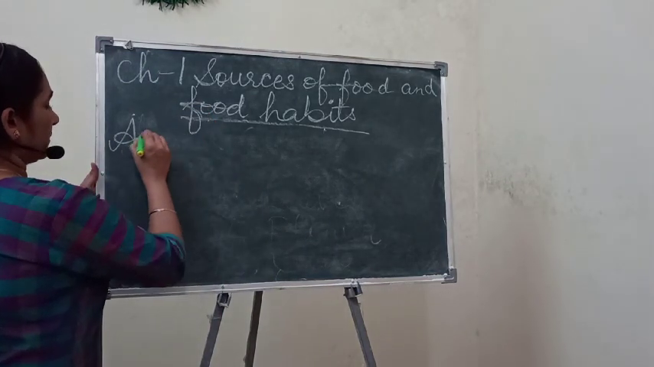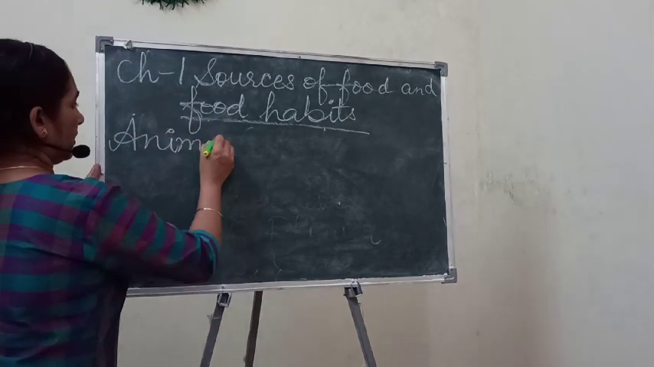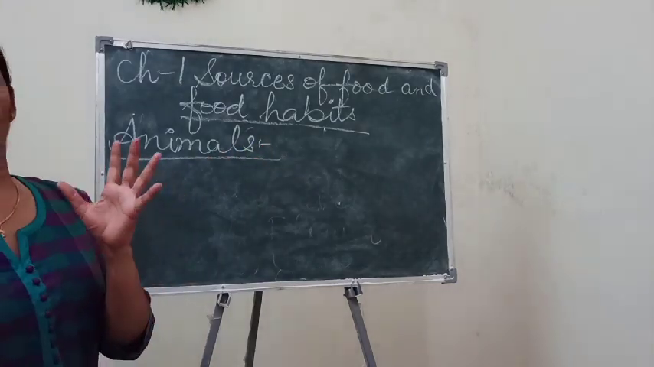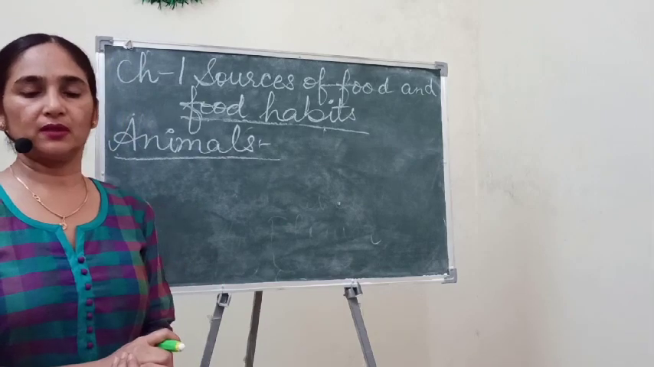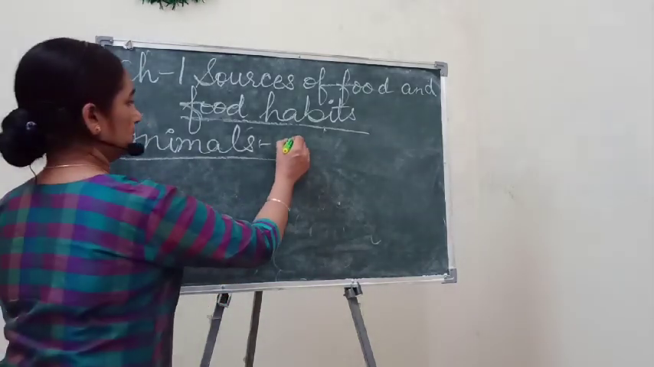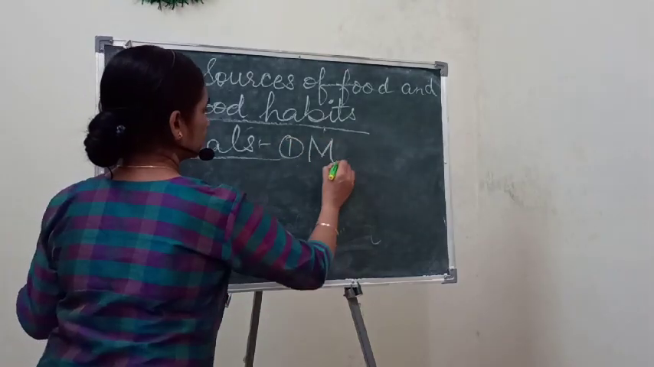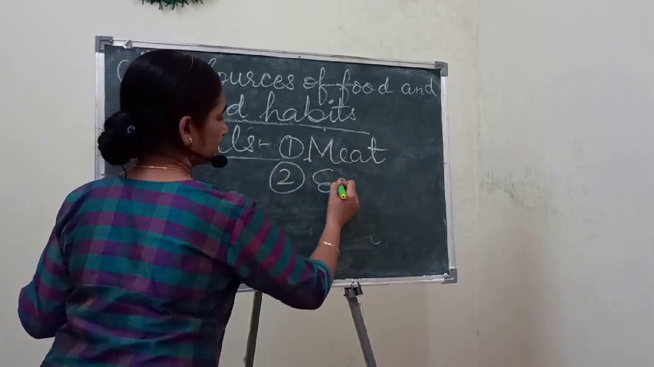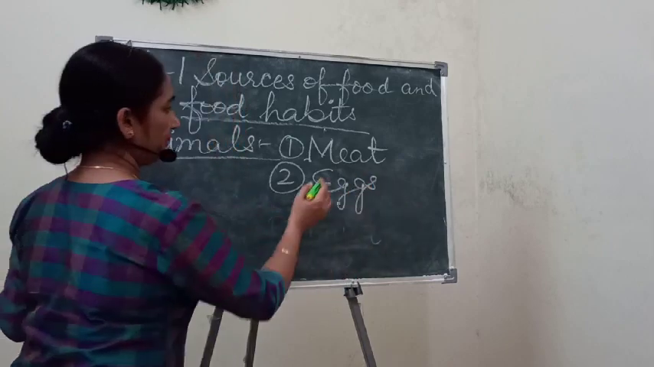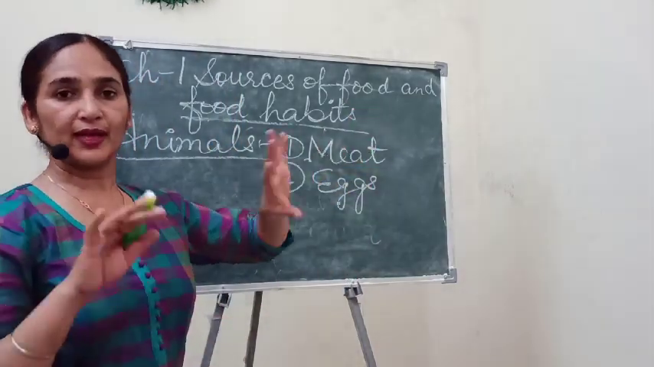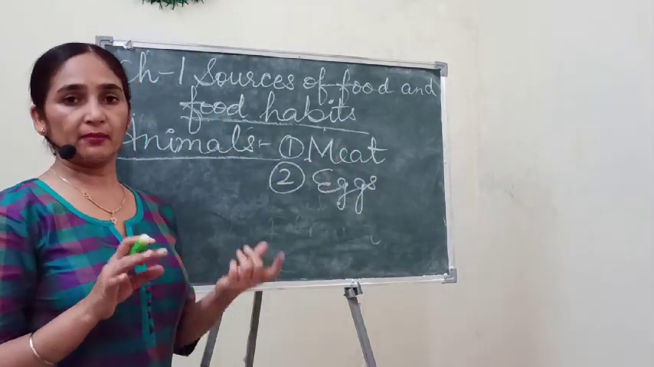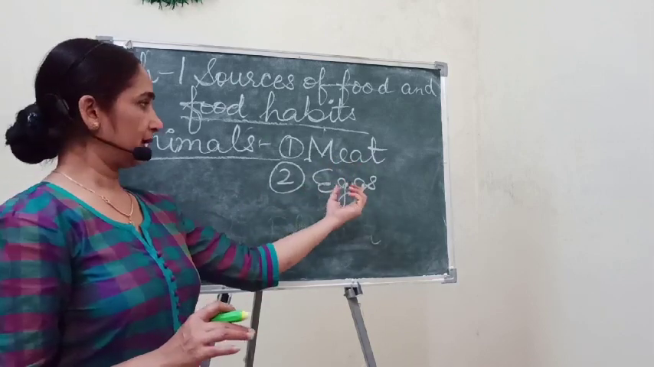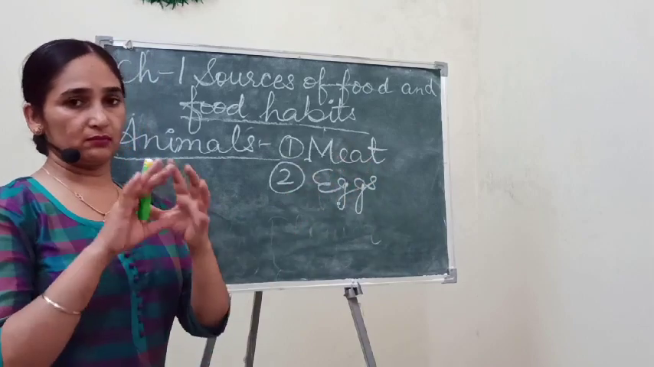Food from animals. Animals, you know, those are non-vegetarian person. They can use meat and eggs. Okay, meat means flesh of different animals are also eaten by many persons, and eggs.